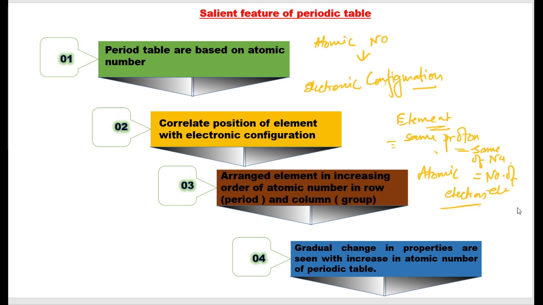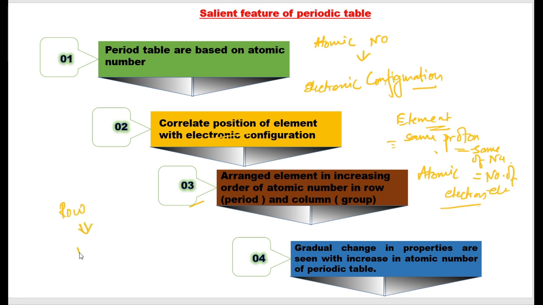Okay, now these electrons will arrange themselves in the orbital shells you have read in class 8-9. So the arrangement of these electrons around an atom in different shells is called electronic configuration. The position of the element will be correlated with this electronic configuration. If you know the electronic configuration of an element, you can always state where it is placed in the periodic table. Okay? Third feature that you come across is elements will be arranged in rows and columns.